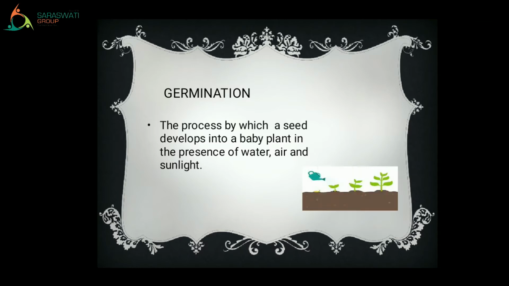See, here the picture is given. So when you water the plant and the air is available and the sunlight is available, the plant will show growth. Clear? So that is germination. Next word. What is our next word? Seed dispersal.